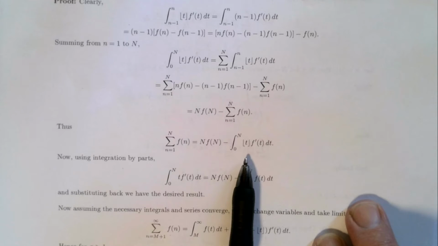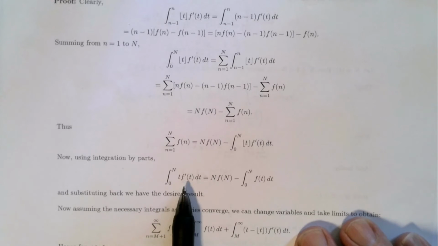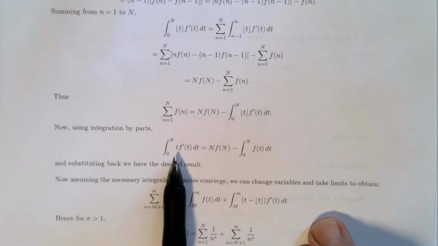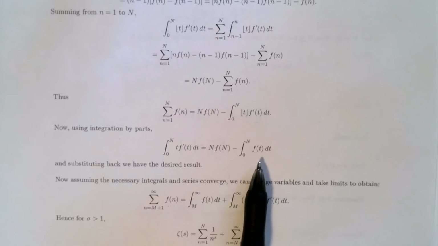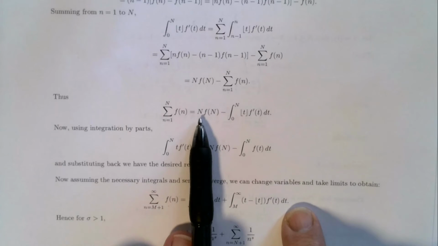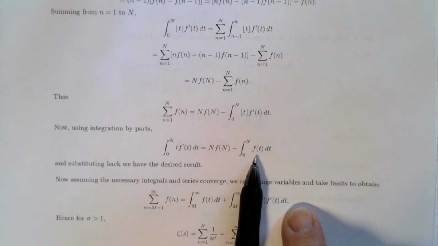Now we look at that other term that we had above, which was the t times f dashed. And again, you can integrate this one by parts. Using integration by parts gives you this minus this. And then I can just get rid of this term here from in here. So I can replace that with this plus this.